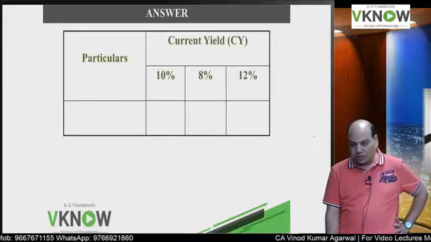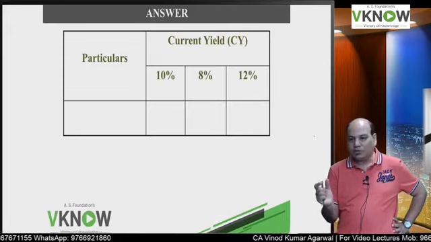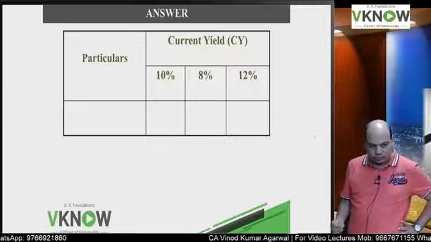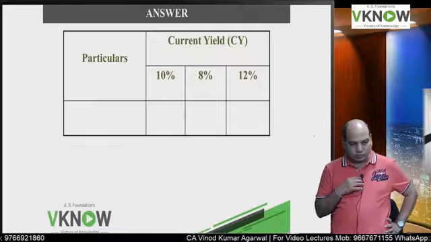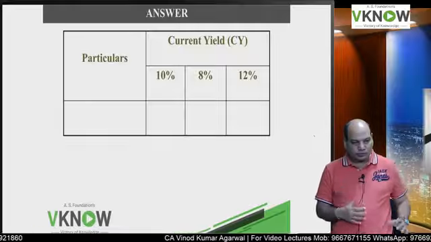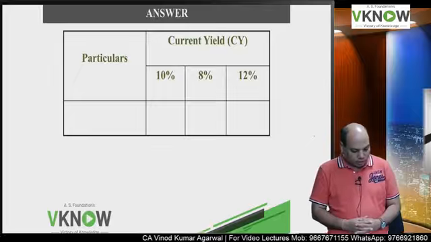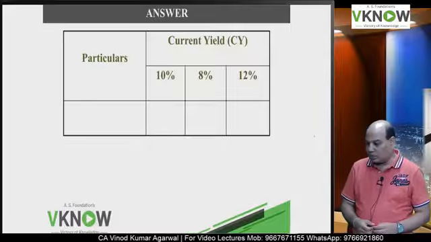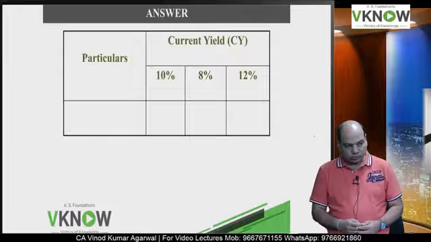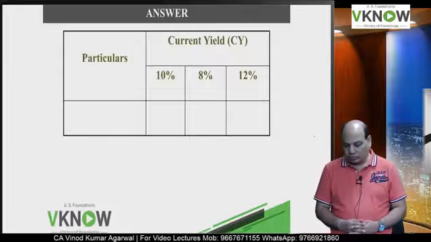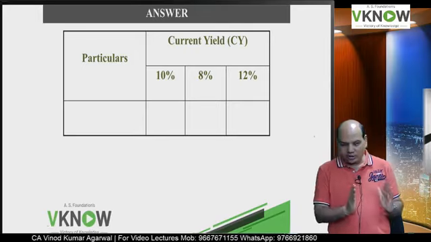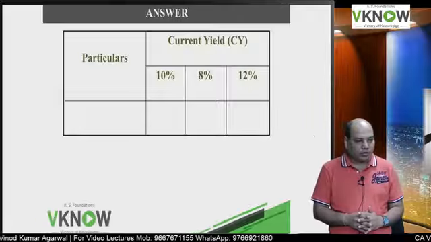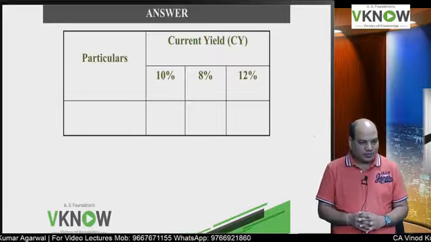So this is the question on perpetual bond. How do we find the present value of a perpetual bond? By applying the formula A upon R. So write down the heading, calculation of present value of perpetual bond. Draw this table. You are given 3 situations. Current yield 10%, 8%, 12%. I am going to solve in a tabular format to save our time and space also.